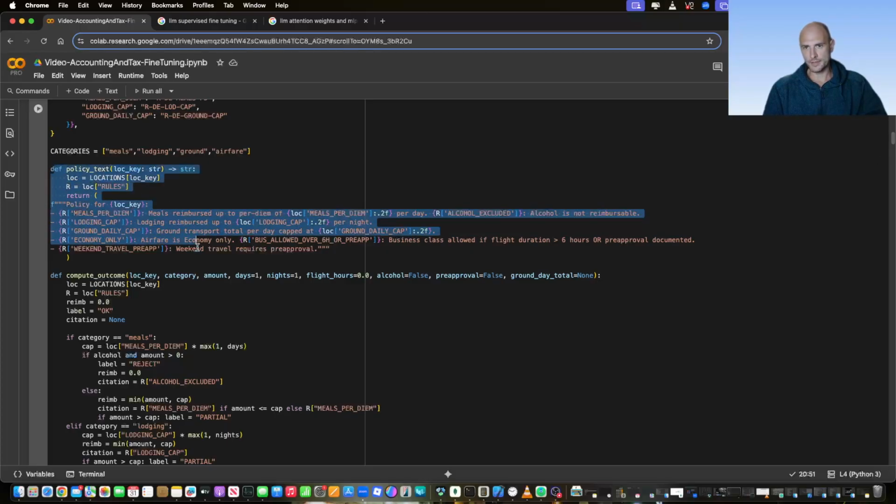Then here we're creating the text of the policy that will be fed to our AI large language model, and we're going to create a bunch of these examples, so the model actually has so many examples that at some point it starts learning what it means.